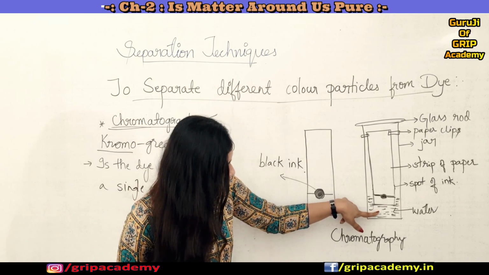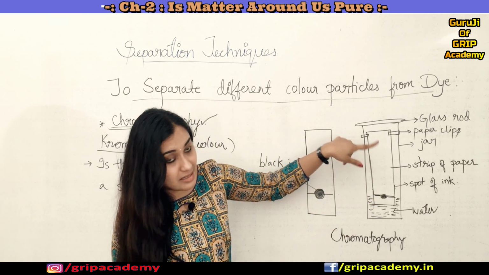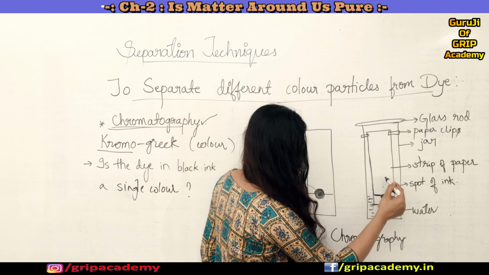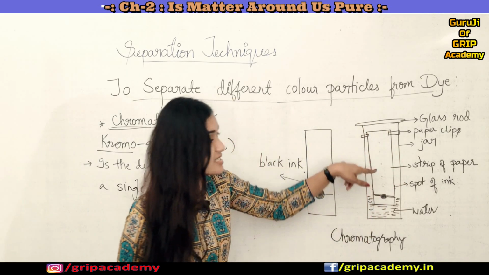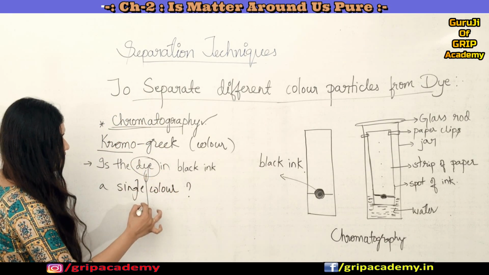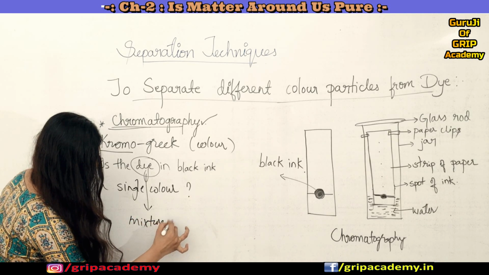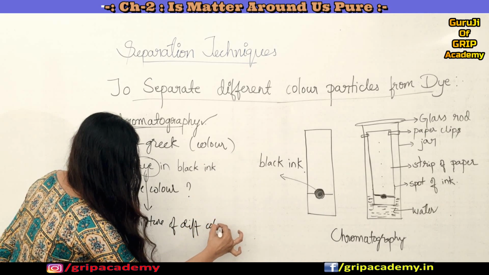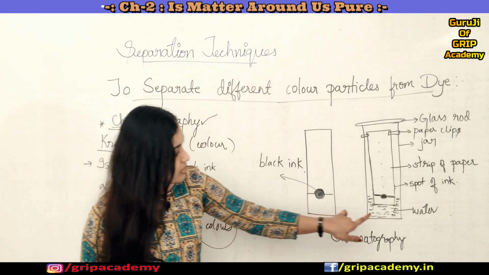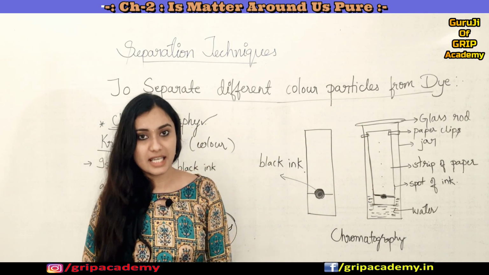What happens? As the water rises up along the filter paper, it takes up the different colored particles along with it. As a result, different color components are deposited at different heights. As I already told you, a dye is a mixture of different colors, and these colors are being separated with the help of this chromatography technique. When water rises up, it takes along different colored particles.